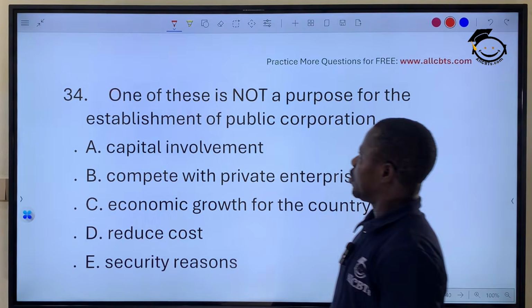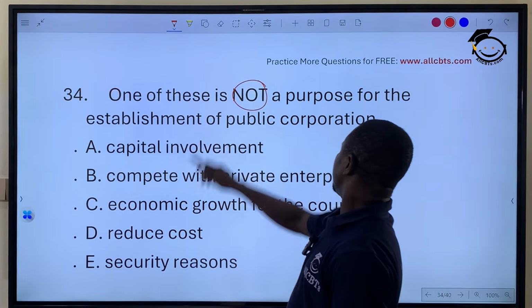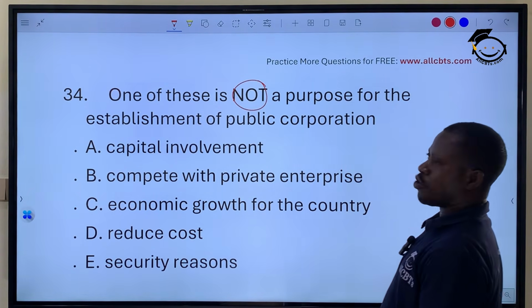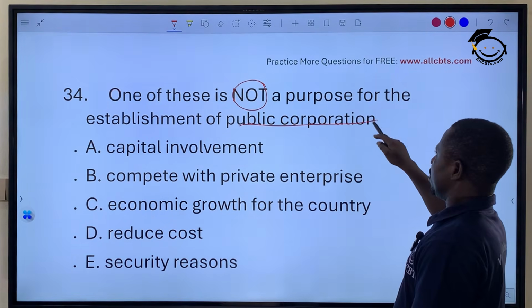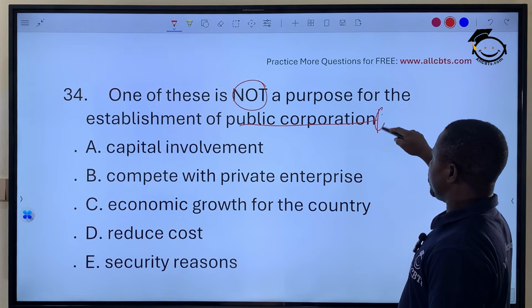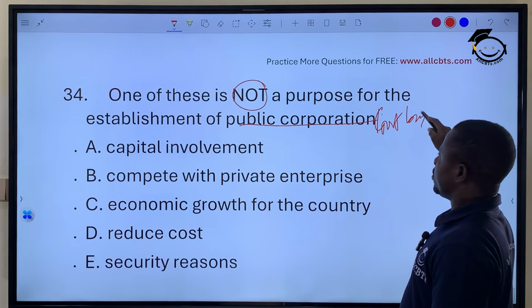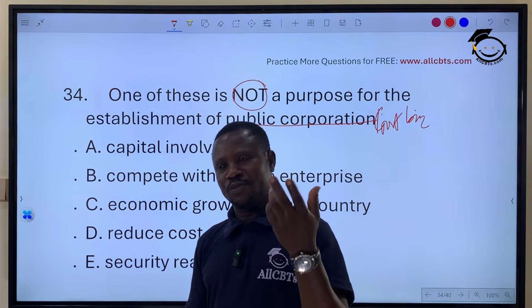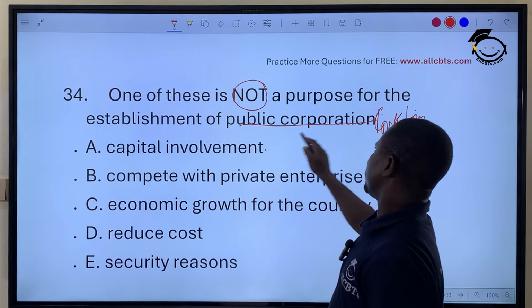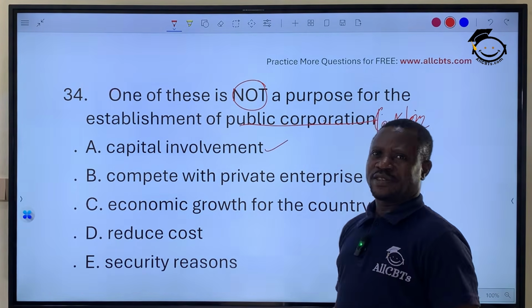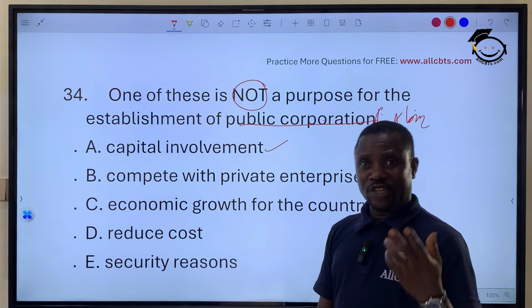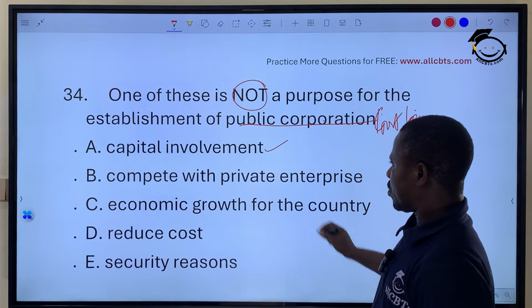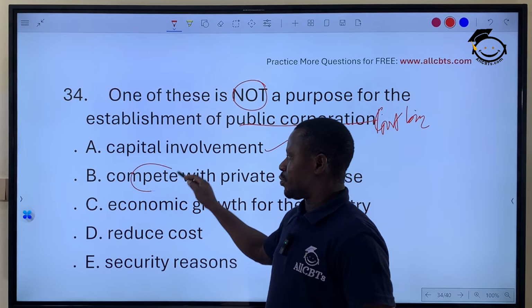The next question. One of these is not a purpose for the establishment of a public corporation. We established earlier that public corporation means what? Government businesses. So which of these is not a reason why government owns or establishes business? Capital involvement. A huge capital is needed to start a public corporation that individuals may not be able to raise. Compete with private. Government is not interested in competition with private.